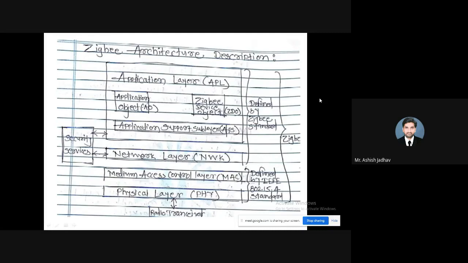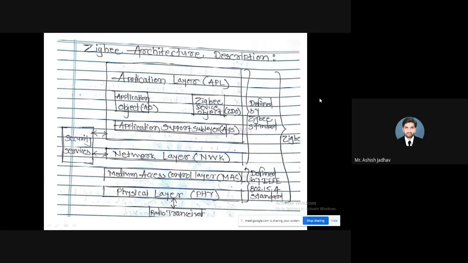After that, the second layer that we have is the MAC. MAC stands for Medium Access Control Layer. The Medium Access Control Layer performs two tasks. One of them is that it is a subpart of the data link layer. And second, it is responsible for transmission of packets to and fro. So it is responsible for the transmission of the packet.